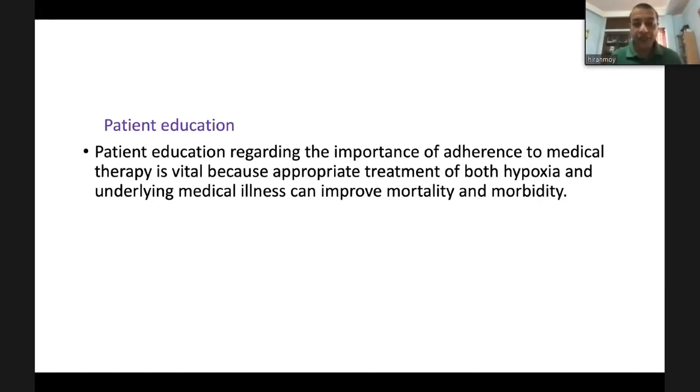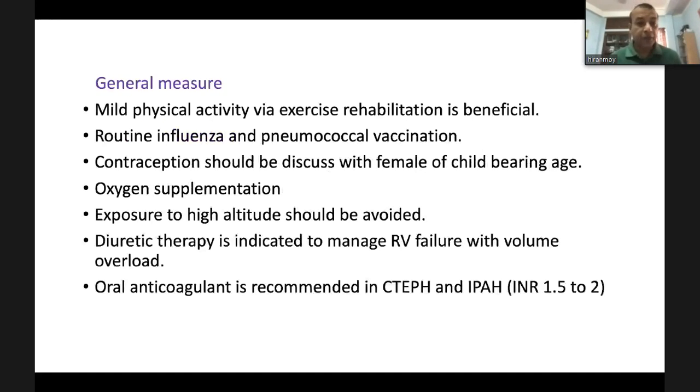Patient education is very important because it is a progressive and chronic course of disease. So patients should be educated regarding the nature of the disease, and he or she should adhere to medical therapy, which is vital to alleviate the hypoxia of the underlying disease. And as a general measure, mild physical activity via exercise rehabilitation is beneficial.